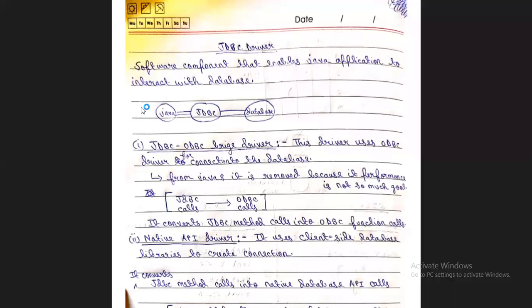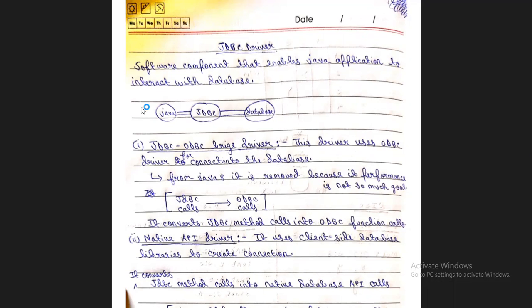Now, there are four types of JDBC driver available in JDBC. The first type is the JDBC ODBC bridge driver. The second type is the native API driver. The third is the network protocol driver. And the fourth is the thin driver.